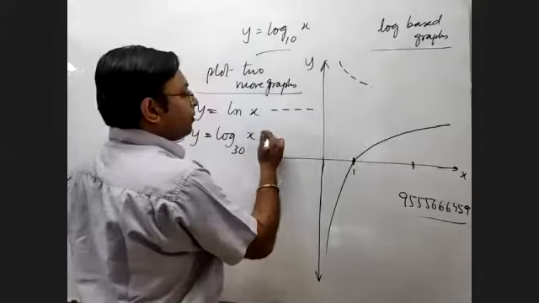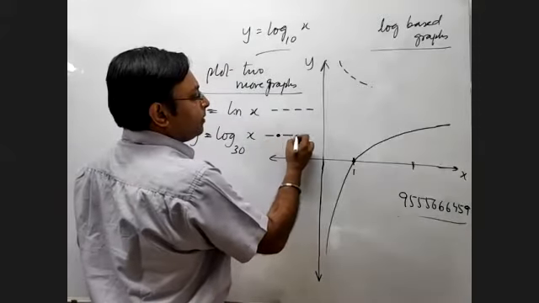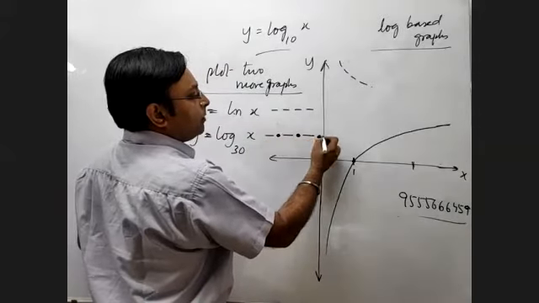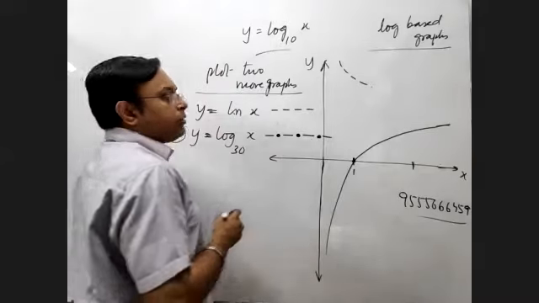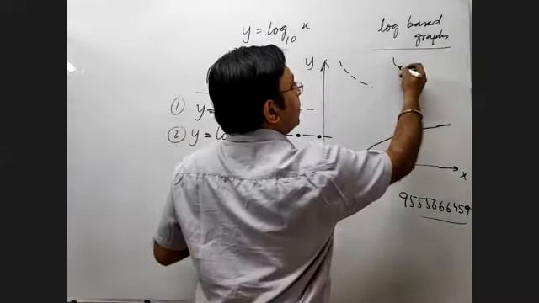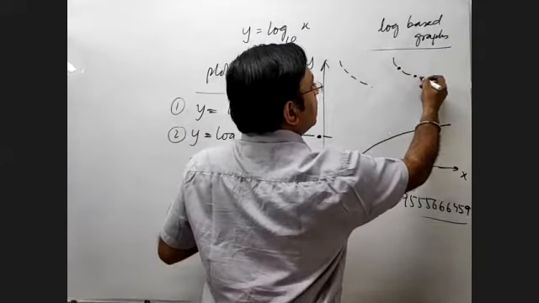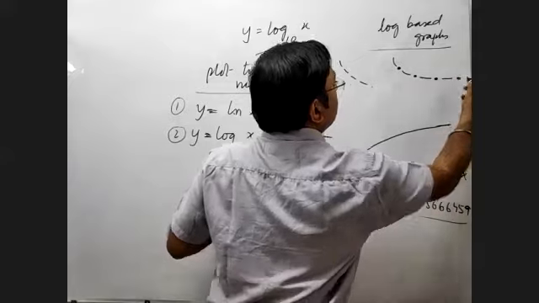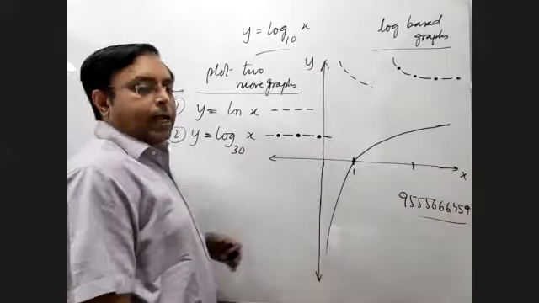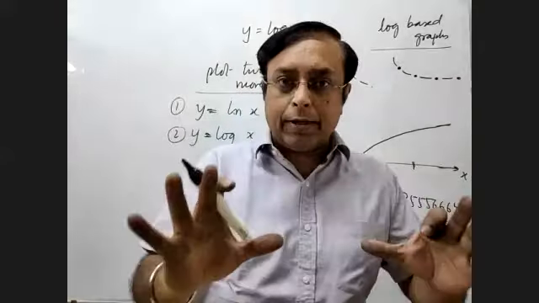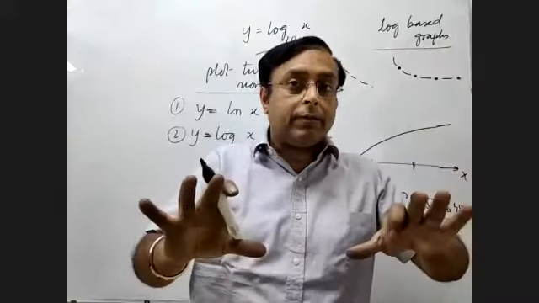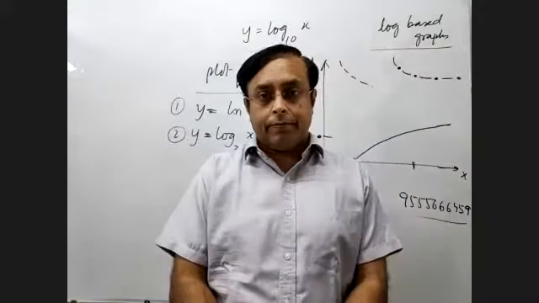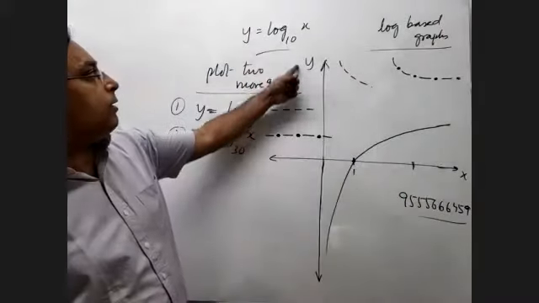And this graph you draw like this. So that all the three graphs get distinguished from each other, because I want all the three graphs to be plotted in the same graph. So the graph of the standard value is already there.